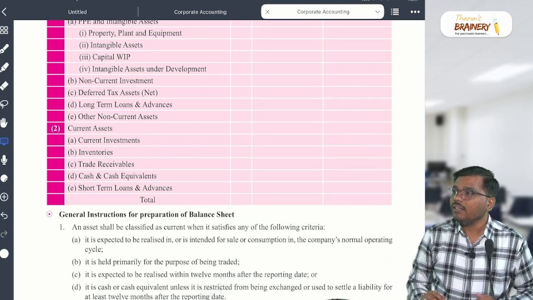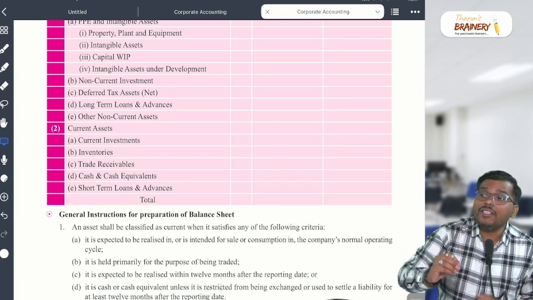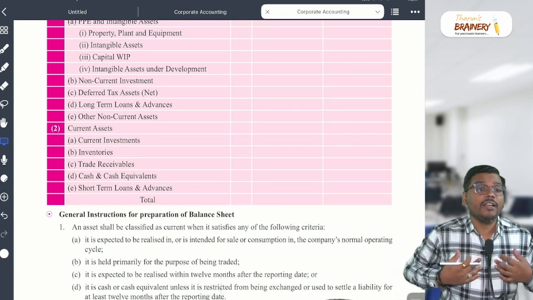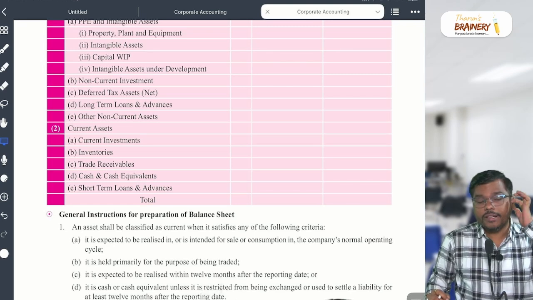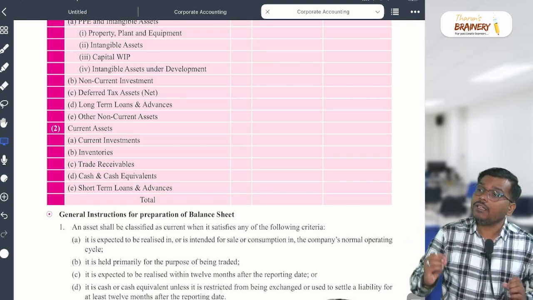Non-current. That means what is the main point? The intention of the management. I am not telling this, AS 13 is telling. When you read AS 13, accounting for investments, you will know that.